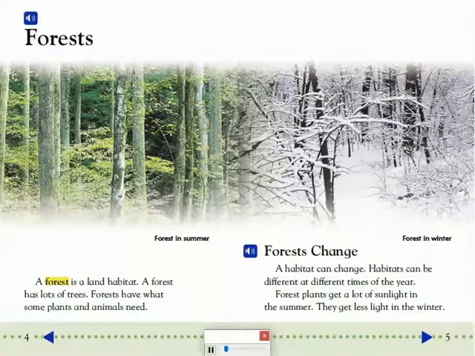Forests change. A habitat can change. Habitats can be different at different times of the year. Forest plants get a lot of sunlight in the summer. They get less light in the winter.